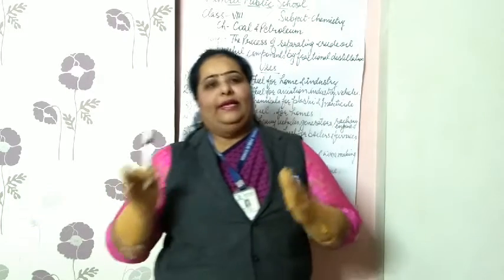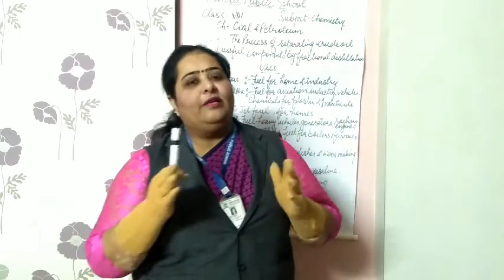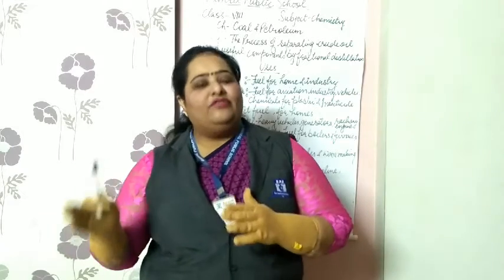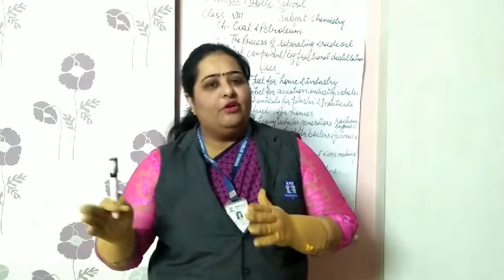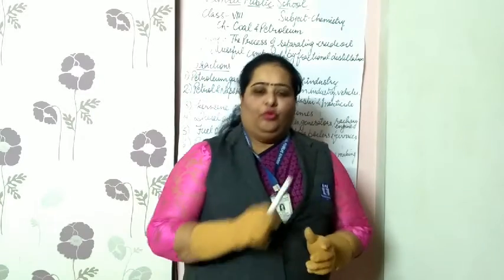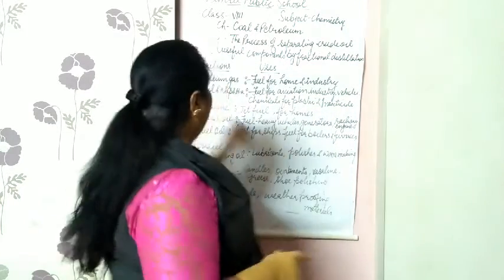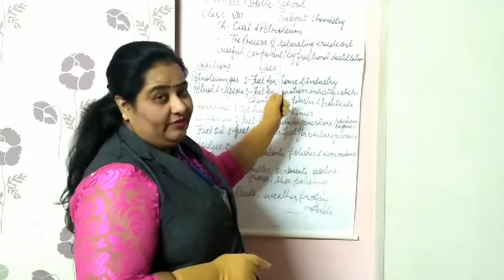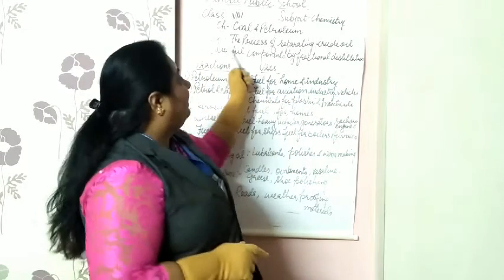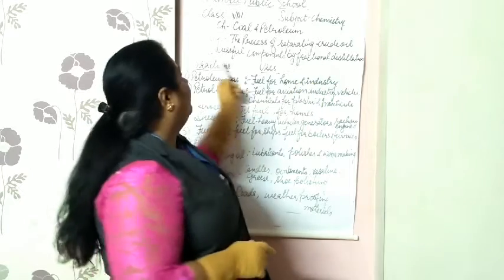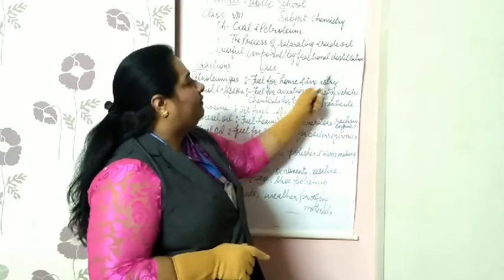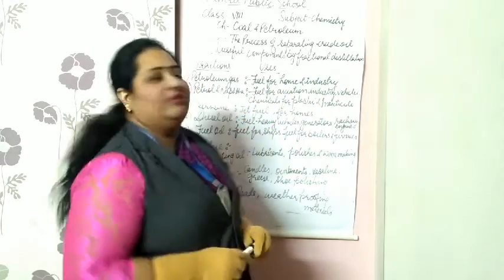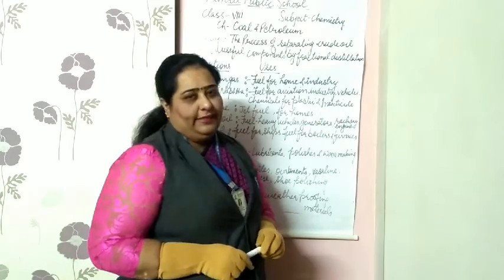After vaporization, the vapors immediately go to the condensing column, the fractionating column. The first fraction is passed to the condenser. So what is refining? The process of separating crude oil into useful components by the fractional distillation process is called refining.